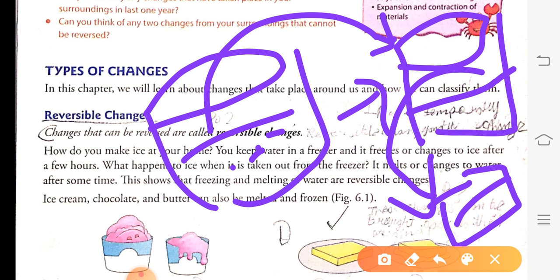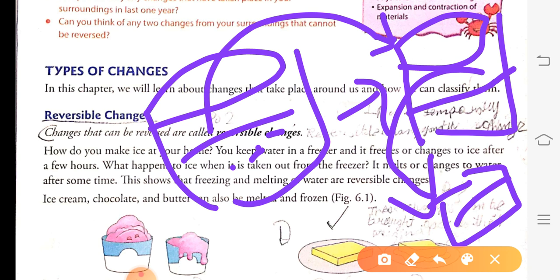That is, the thing has reversed itself. Water from its liquid position changed into solid position and then again changed into liquid position. So the changes which can be reversed are called the reversible changes.